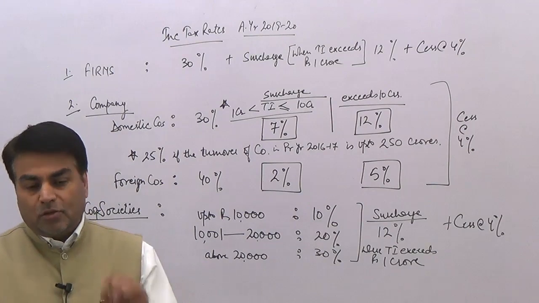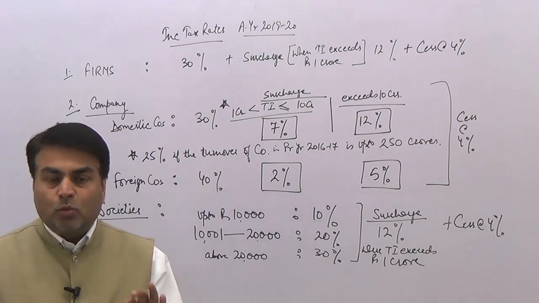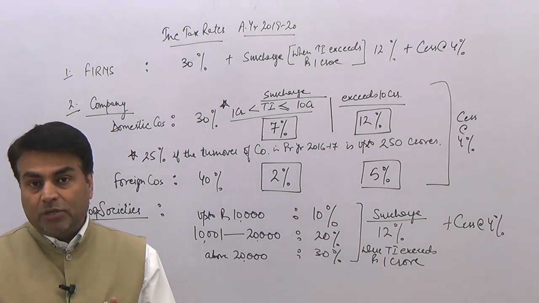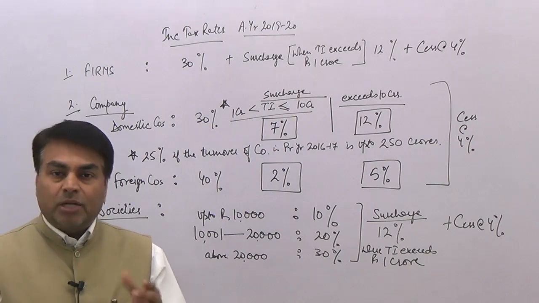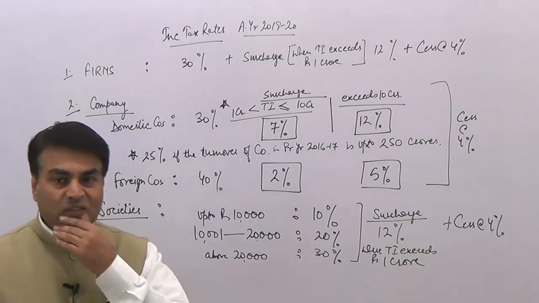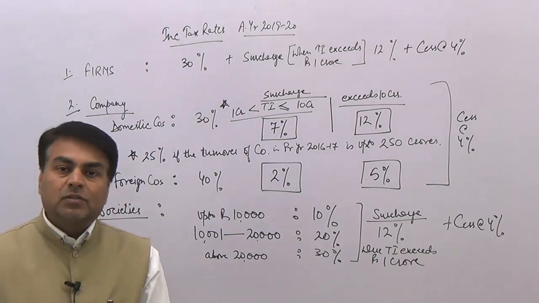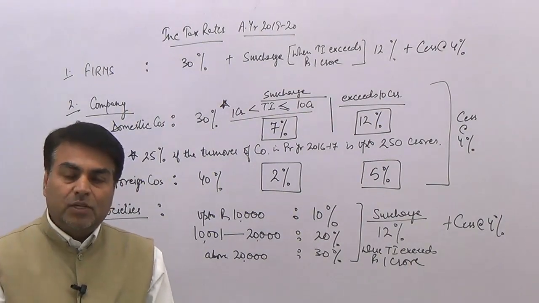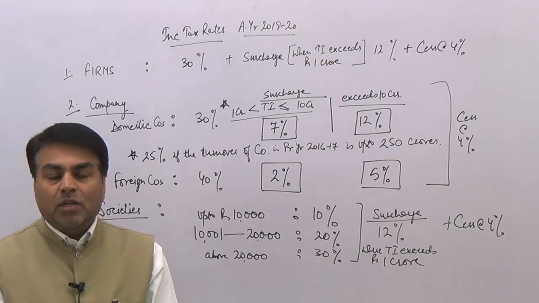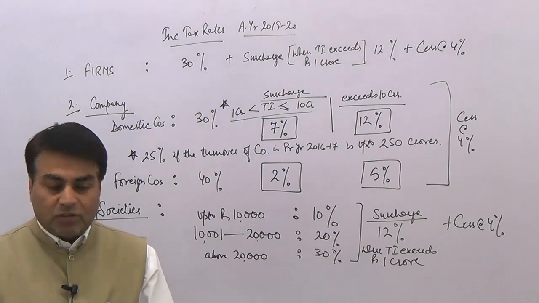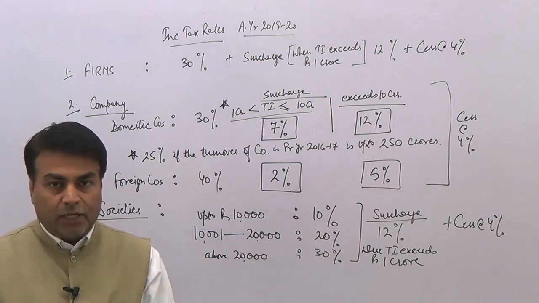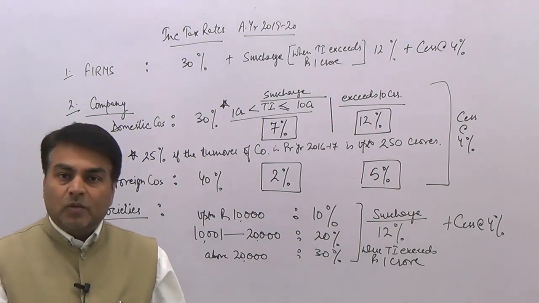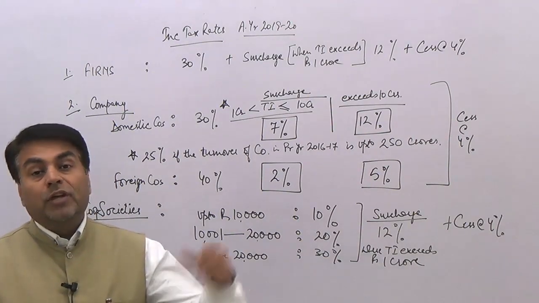If your LTCG on this account exceeds 1 lakh, then yes, you would have to pay tax at the rate of 10% on such LTCGs. But I am not writing that tax rate here, the tax on LTCGs. Why? Because we will discuss this tax rate on LTCGs in our chapter or head capital gains. I would discuss in detail this tax rate which is now applicable on LTCGs of such kind exceeding rupees 1 lakh. So this session is just tax rates, the income tax rates for various entities.